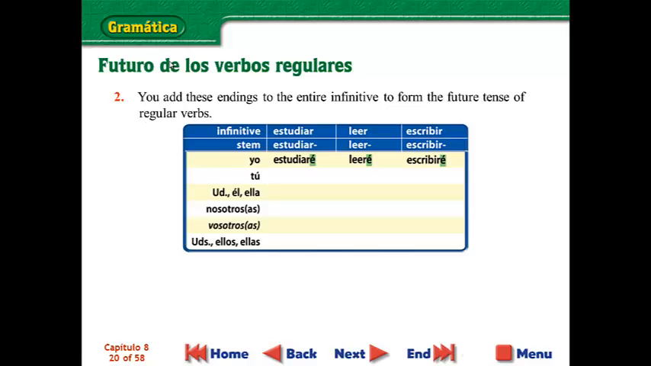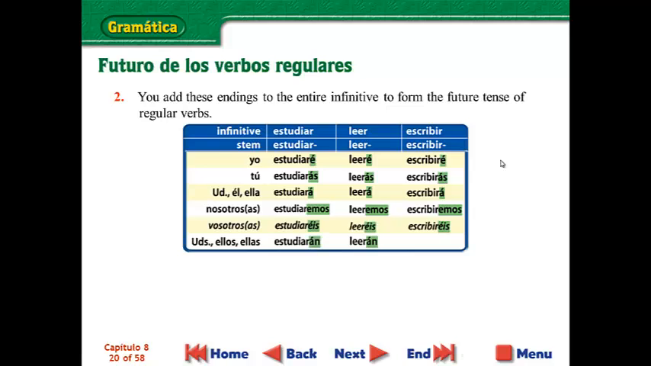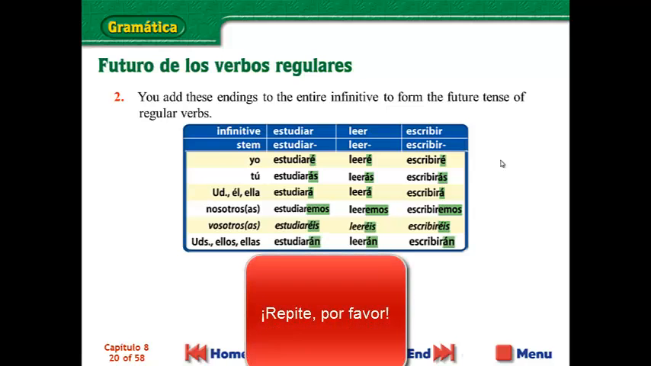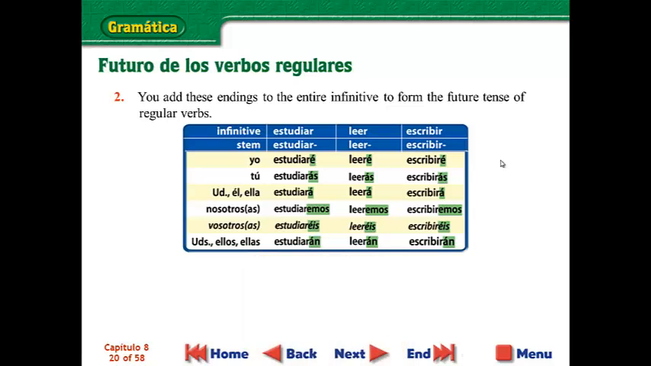The other good news with this verb tense is the endings are all identical for AR, ER, and IR verbs. They're all the same. So pause the video, go ahead and copy down the endings really fast, and then we will pronounce them together. Okay, let's go ahead and pronounce the endings.